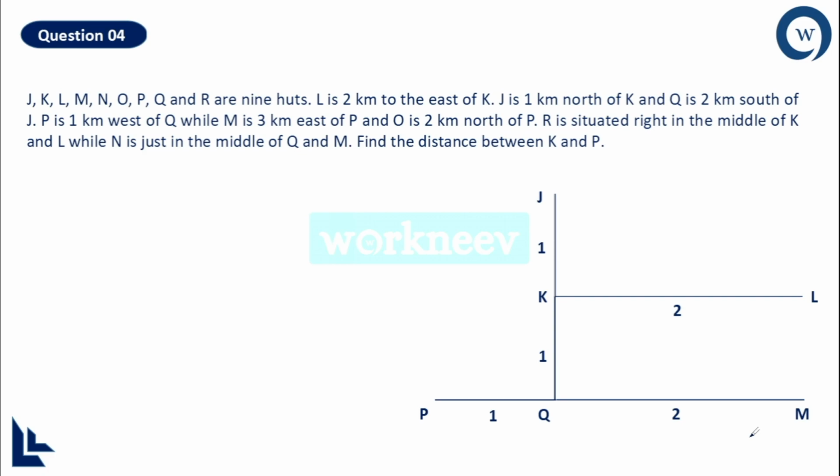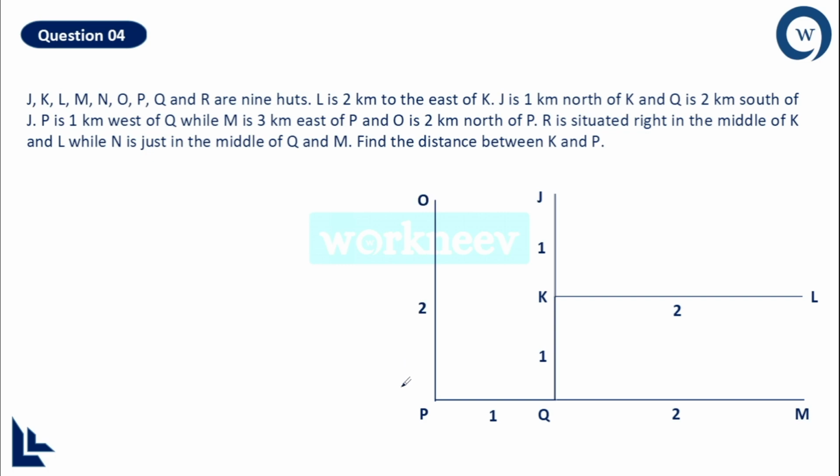And you can actually stop here itself, because the rest of the portion is not needed, since the last part of the question is the distance between K and P. But it is our duty to construct the question fully. We will do that as well. This is done. O is 2 km to the north of P. Okay, O is 2 km to the north of P. So definitely O will be over here.